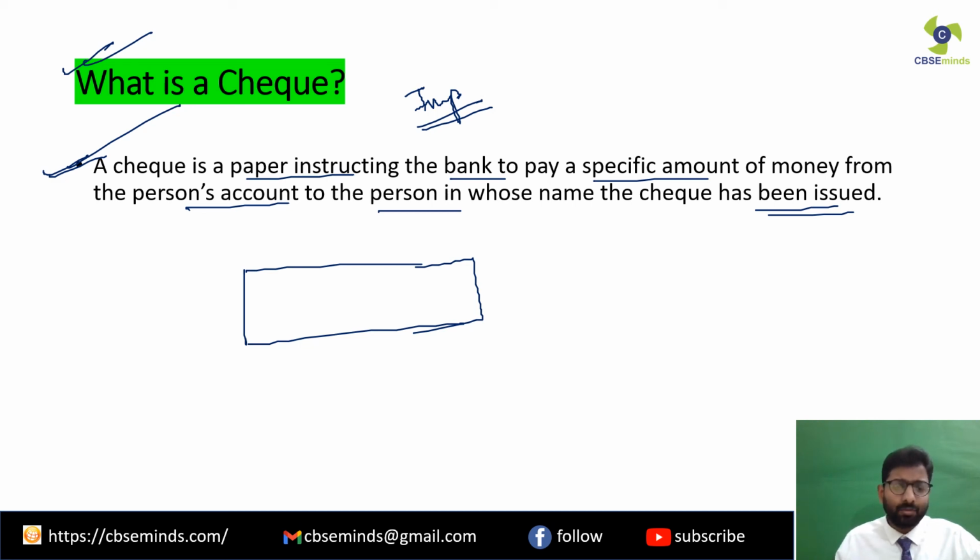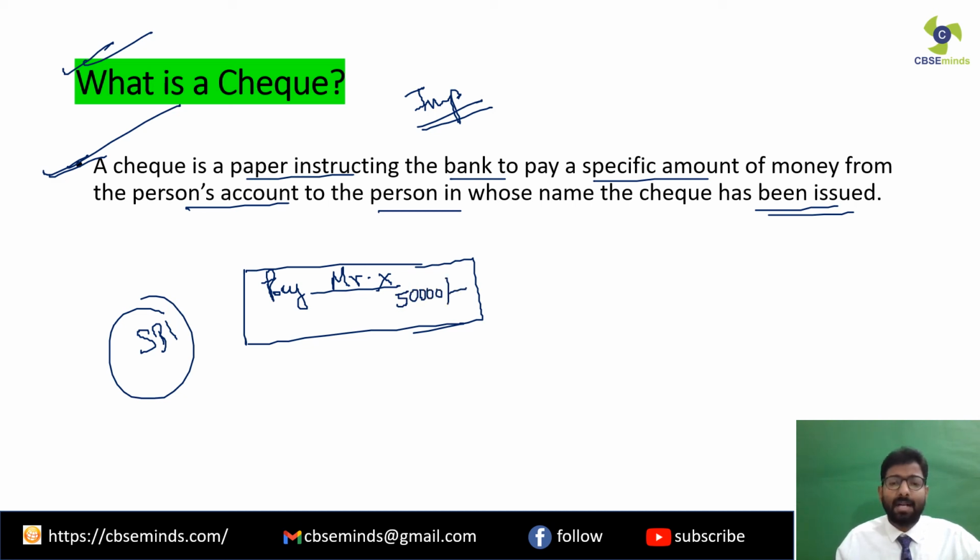So let's say, for example, I have a bank account with State Bank of India. Now State Bank of India will give me a checkbook. Clear? With the help of that checkbook, I can make payments to anybody I want. So in the checkbook, I will have to write the person's name. Pay whom? Whatever the person's name is, let's say Mr. X. So pay Mr. X, whatever the amount is, let's say rupees 50,000. I write the amount over there, and then I put my signature over there. Clear? So this is how the payments are made.